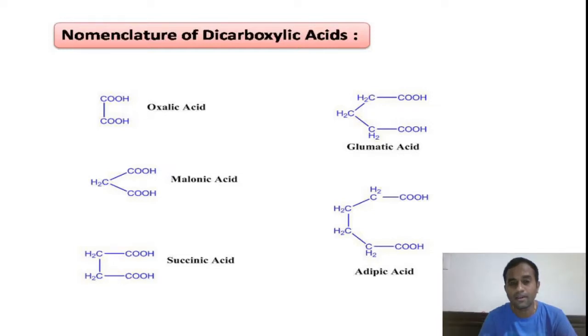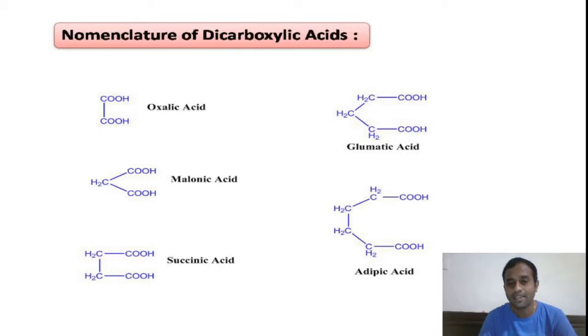How to remember the names of these dicarboxylic acids? Here is a small trick for you to remember the names: Oh my, such good apples. O means oxalic acid. Next, my means malonic acid. Such, succinic acid. Good, glutaric acid.